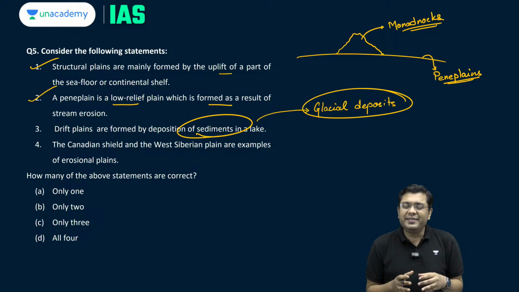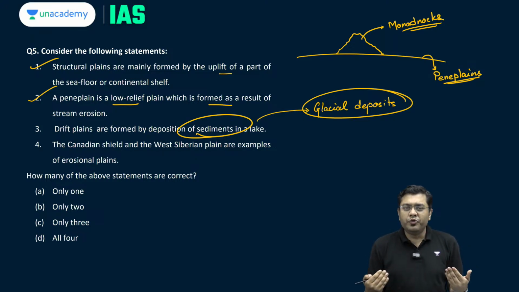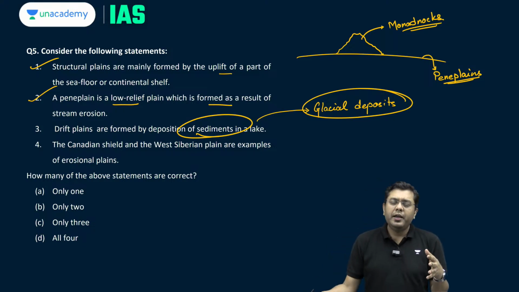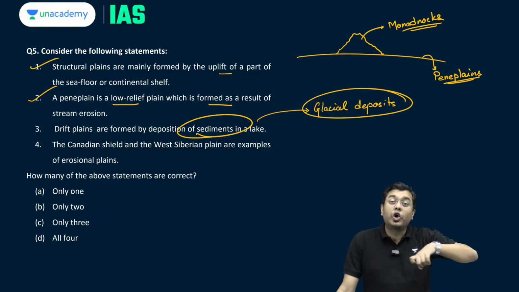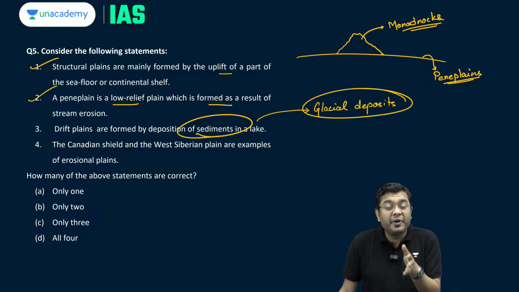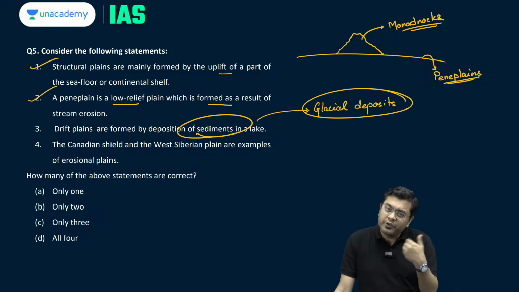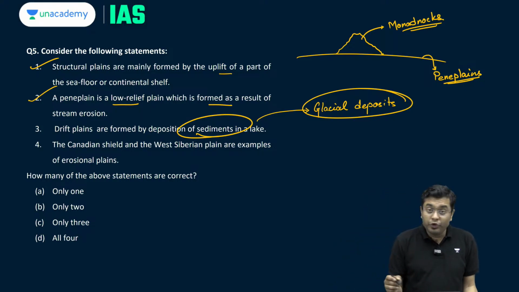Because in the last ice age, you had such glacial deposits happening over the region of North America as well, and even in the region of Europe. Because of the glacial movement in that area, for example, in North America, you have the Great Plains, right to the east of the Rockies, to the west of the Appalachians, and to the west of the Great Lakes, which is also known as the Corn Belt of the US. The Corn Belt of the US single-handedly is accountable for production of close to around 25% of global maize production. So that is why it is important in the economic parlance as well. So those are your drift plains, not the sediments in the lake.